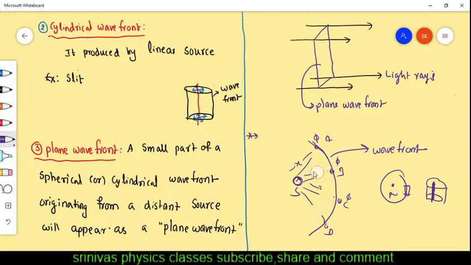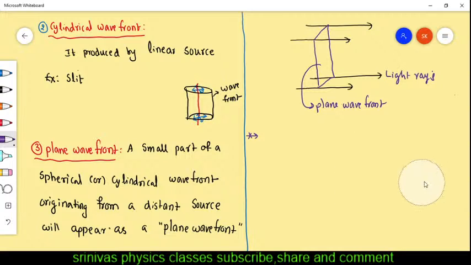Okay, and then next, one point in the note I will give. If the light rays are traveling parallelly, then how will the wavefront be there? If the light rays are moving parallelly, then the wavefronts will be like this.